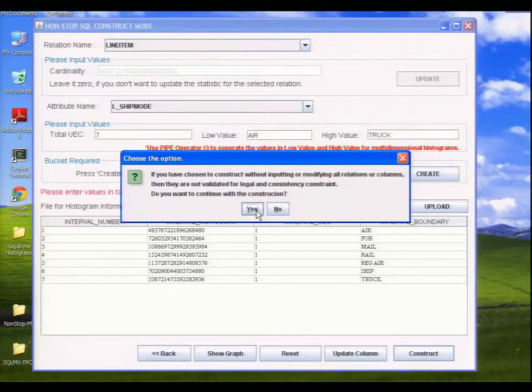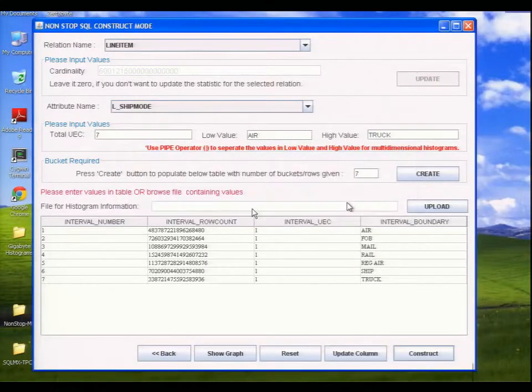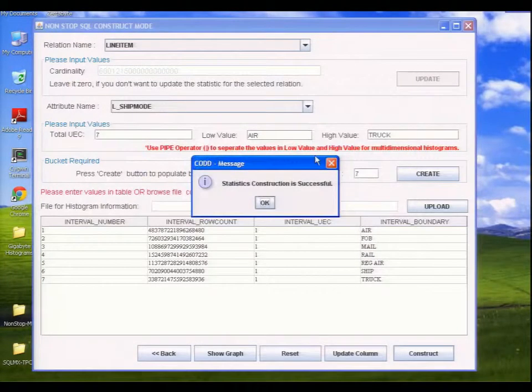What construct does is, it takes all the validated data and writes all the information into your database. Since we had done it for only one attribute, it's asking, do you want to construct only for one attribute? And then it's done.